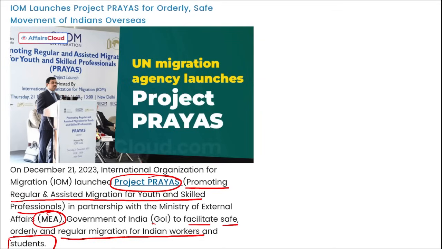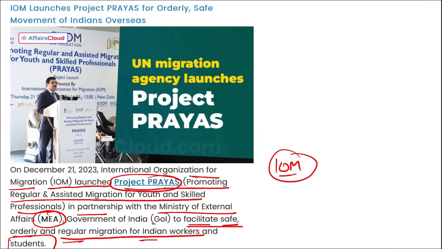So it is International Organization for Migration, they have launched this project Prayas. And what is Prayas? Prayas is promoting regular and assisted migration for youth and skilled professionals. This was in partnership with Ministry of External Affairs, and it was to facilitate safe, orderly and regular migration for Indian workers and students. Right, and I just mentioned that this was launched by a UN Migration Agency, and it is IOM, that is International Organization for Migration. This is a department of United Nations only.